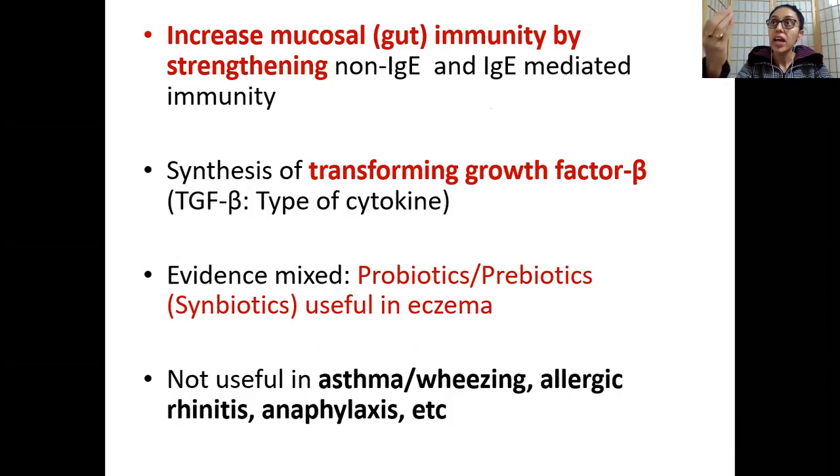Therefore, it does not recognize a protein as an antigen. Okay, so that is what the mechanism is. The other mechanism is that it promotes the synthesis of your transforming growth factor beta. Okay, as you know, this again will increase your tolerance to proteins which can potentially be considered antigens.